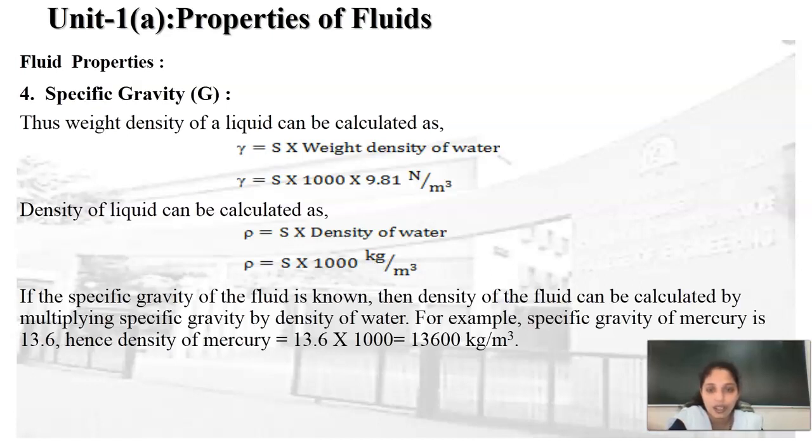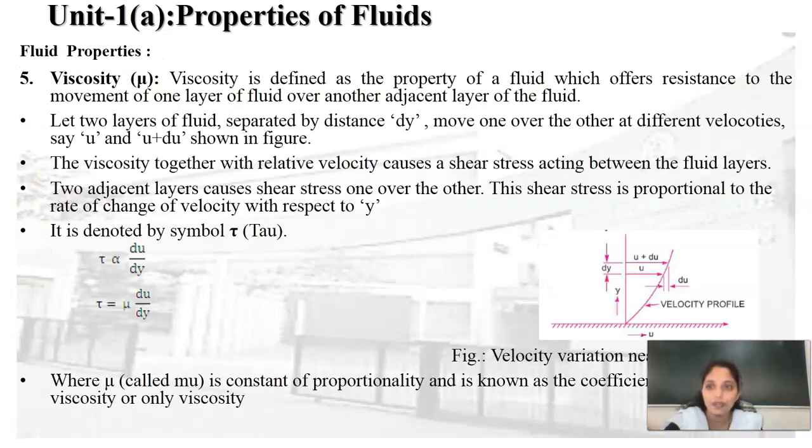Similarly, density of the liquid can be calculated as specific gravity into density of the water. Mathematically, rho is equal to S into 1000 kg per meter cube. Next property of the fluid is the viscosity. It is represented by a symbol mu.